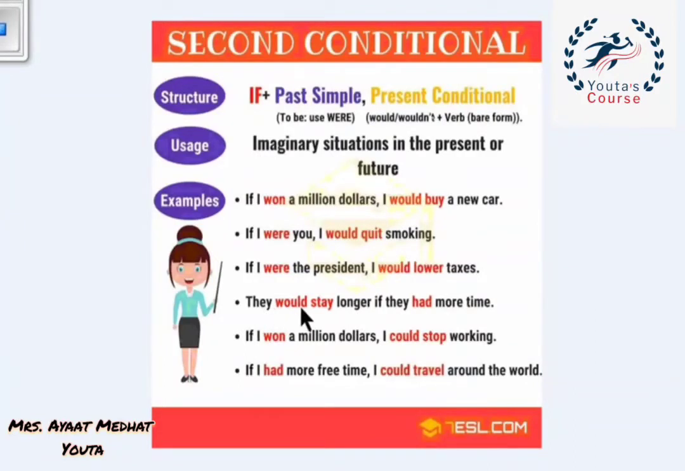Let's look at this example. They would stay longer if they had more time. Here we linked using if in the middle, so we didn't choose the comma. Of course, we started with the sentence with would plus the bare infinitive verb, and the second sentence will be in the past simple tense. If I won $1 million, comma, I could stop working. Instead of would, sometimes we can use could. Okay? If I had more free time, comma, I could travel around the world. So we have here many sentences to practice.